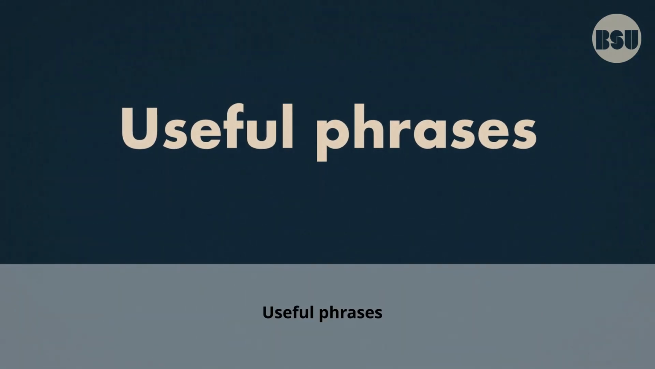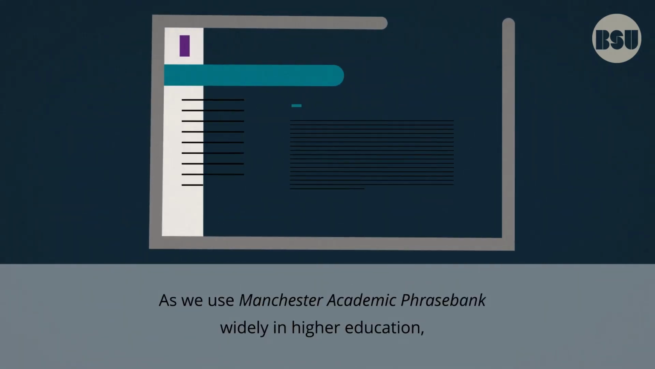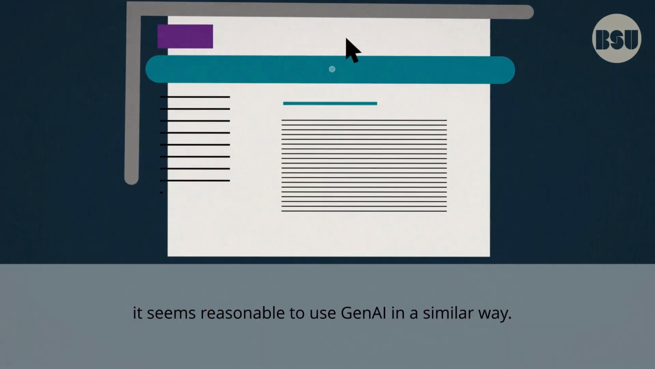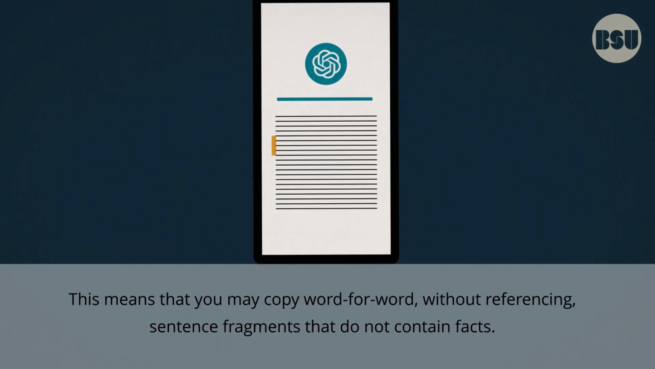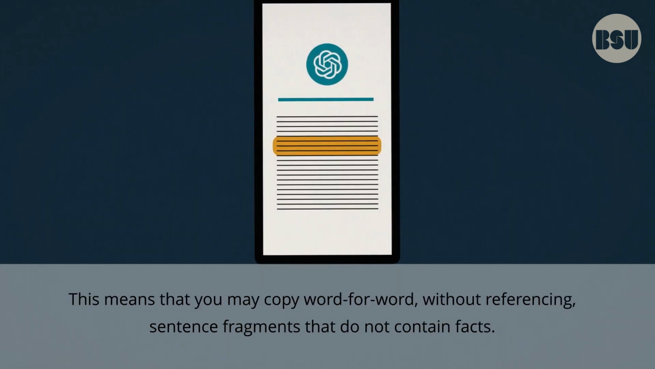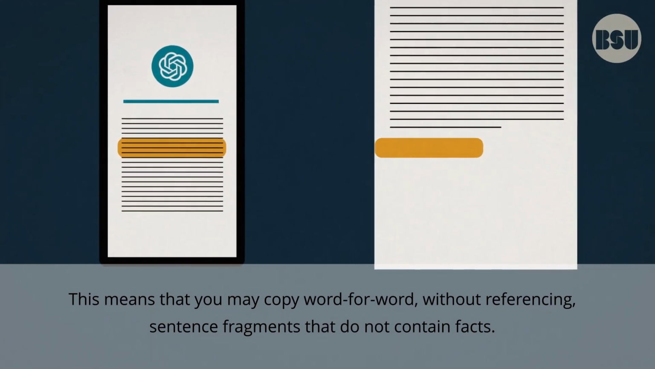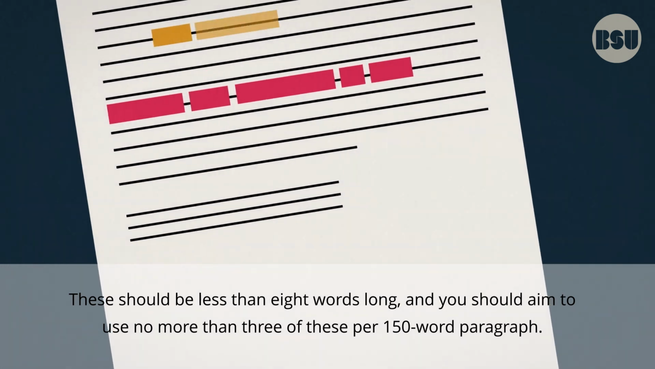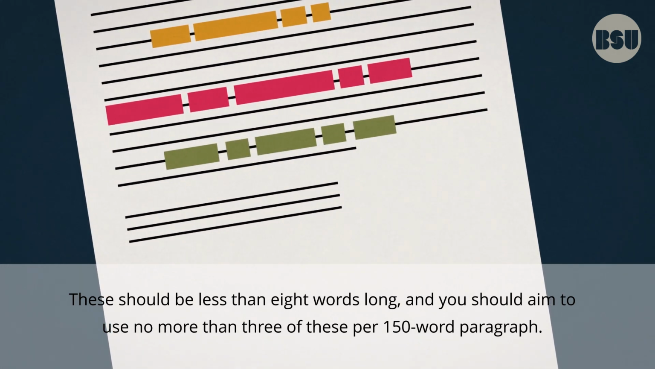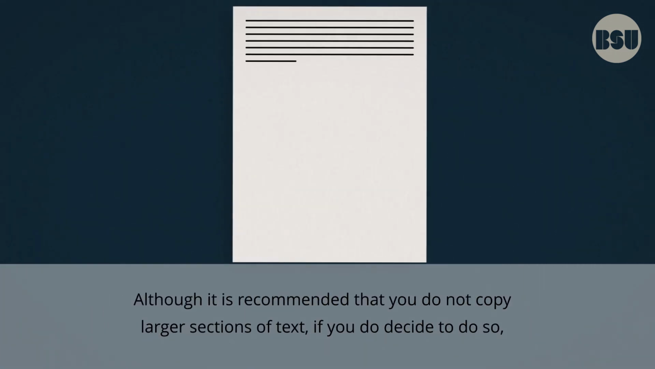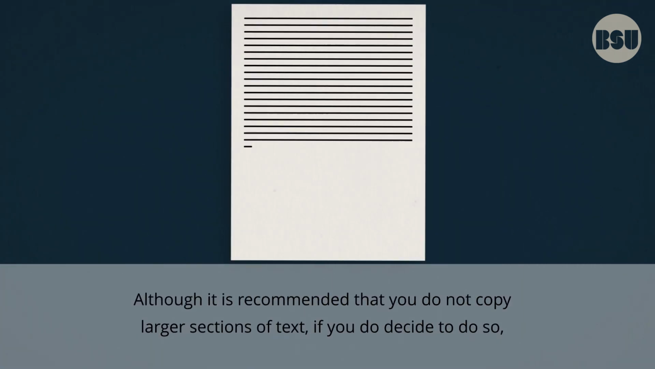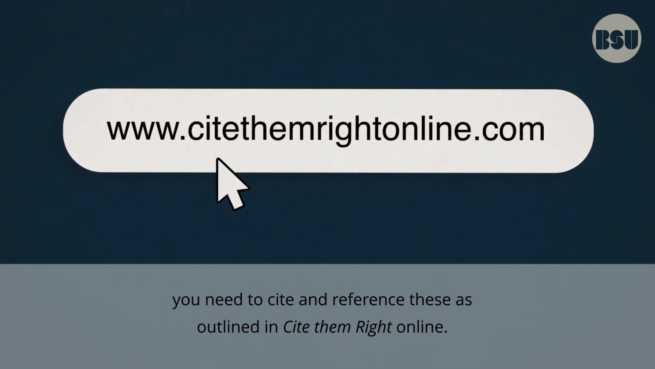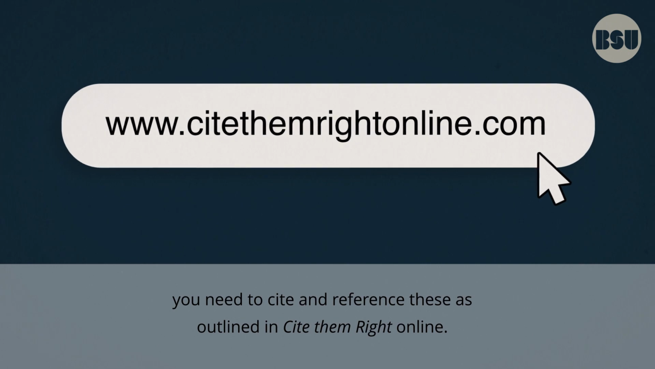Useful phrases. As we use Manchester Academic Phrase Bank widely in higher education, it seems reasonable to use GenAI in a similar way. This means that you may copy word for word without referencing sentence fragments that do not contain facts. These should be less than 8 words long, and you should aim to use no more than 3 of these per 150-word paragraph. Although it is recommended that you do not copy larger sections of text, if you do decide to do so, you need to cite and reference these as outlined in Cite Them Right online.